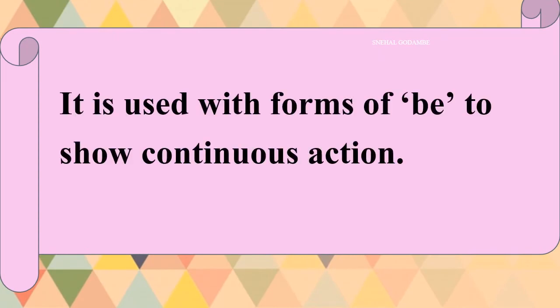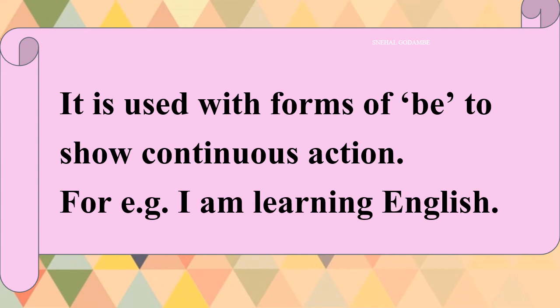It is used with forms of be to show continuous action. Now again we are moving to our main topic. It is used with forms of be to show continuous action. For example, I am learning English. Here the form of be is am. Am, is, are are from the present tense, as you know. At present I am learning English. So this form is used to show continuous action. The action is still going on. I am learning English.